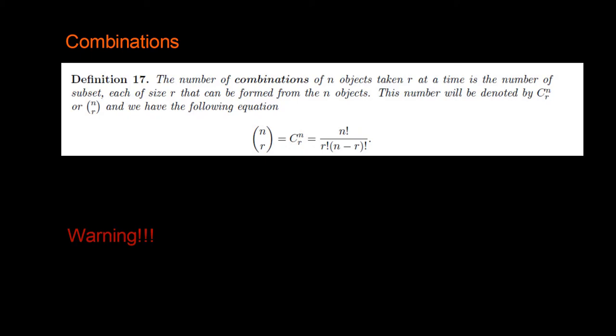So of course, let's recall the definition. The number of combinations of n objects taking r at a time is just written with this symbol. Of course, you can also find it like this in your calculators, and you can think about it as the number of different subsets of size r that we can make from an original set of size n. Remember, always the population first and then the sample.